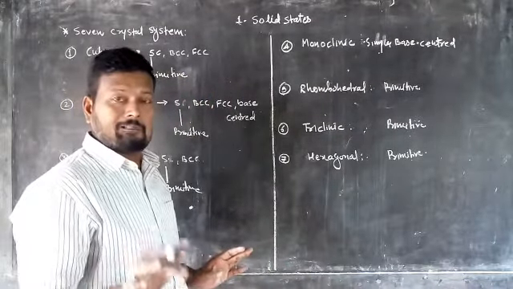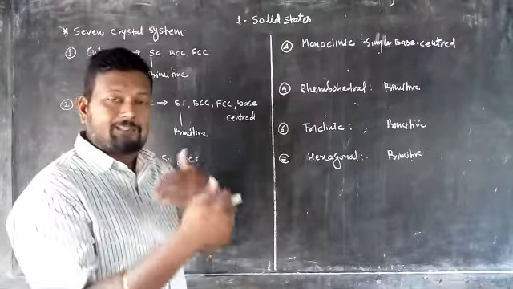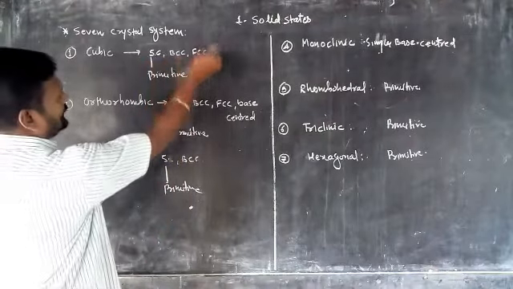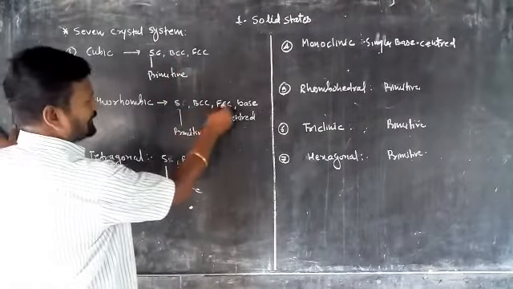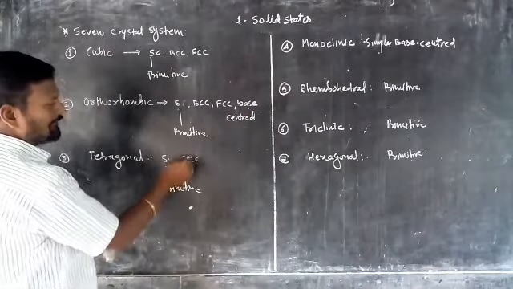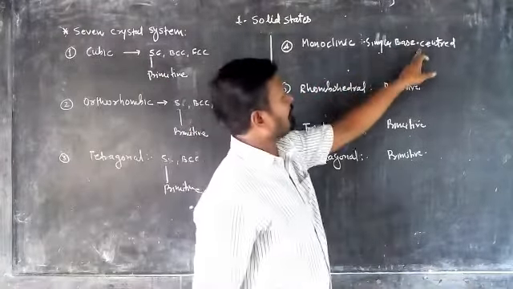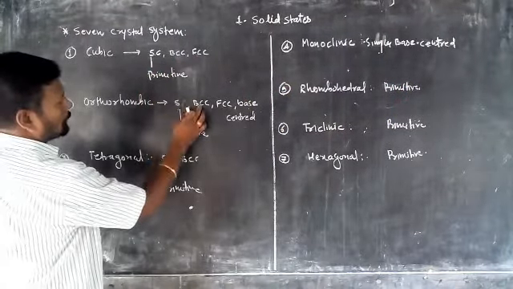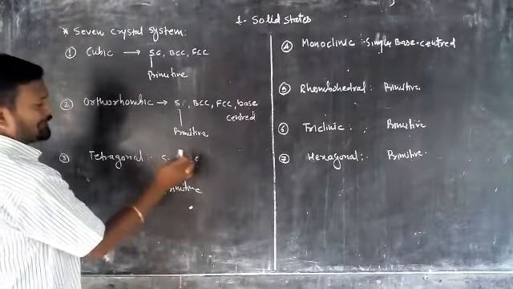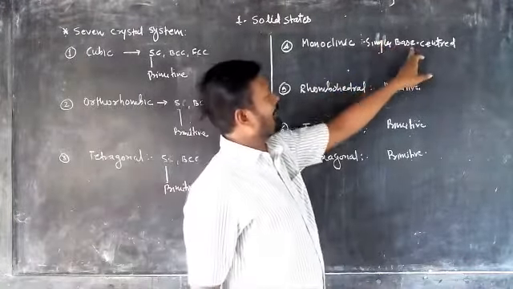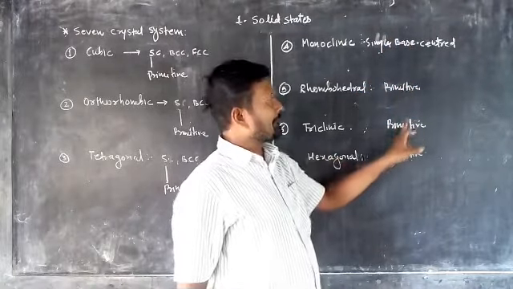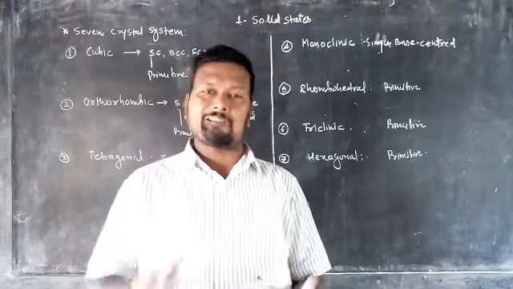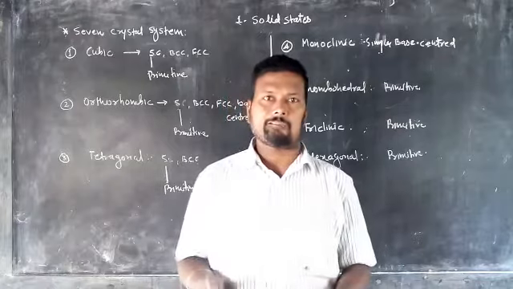So how many systems are here? The 7 fundamental crystal unit cells. How many types can we arrange? 14 ways. Looking here, there are 14: the 1, 2, 3, then 4, 5, 6, 7, then 8 and 9, then 10, 11, 12, 13 and the 14. By 14 ways we can arrange, and those 14 ways are known as the Bravais lattice.